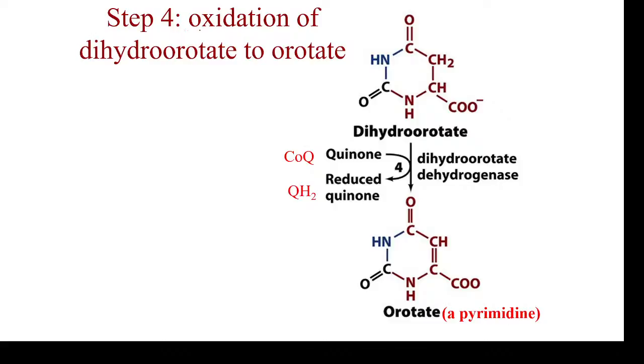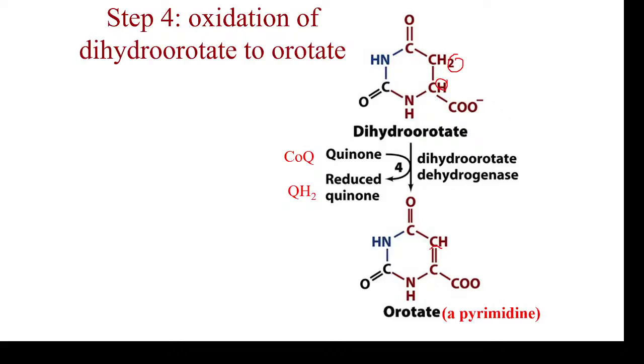The fourth step is oxidation of this dihydroorotate. Two hydrogens are removed, this hydrogen and this hydrogen, and it will create a double bond.